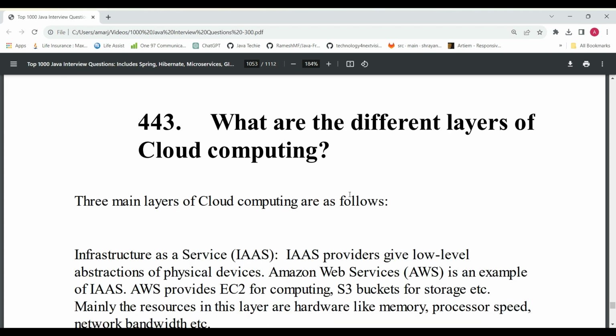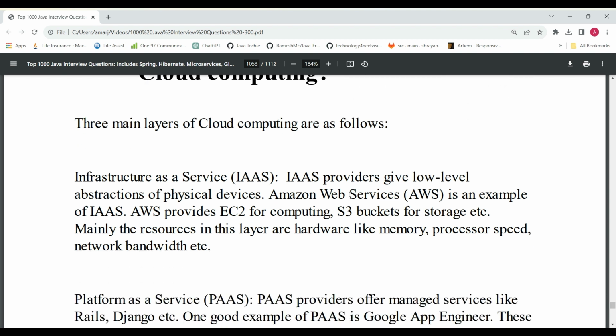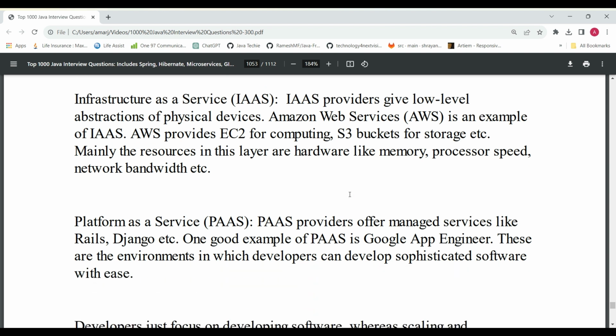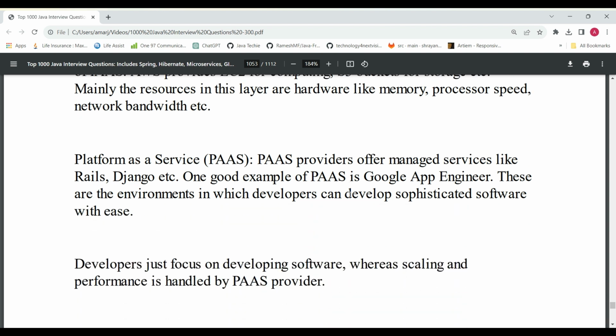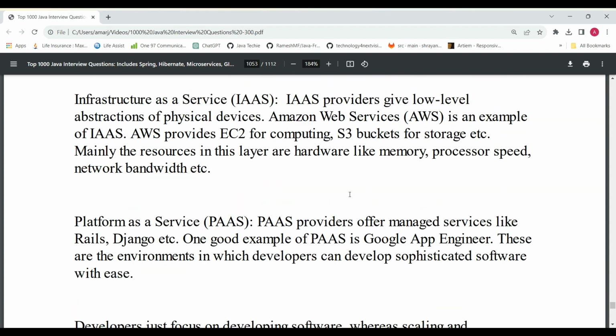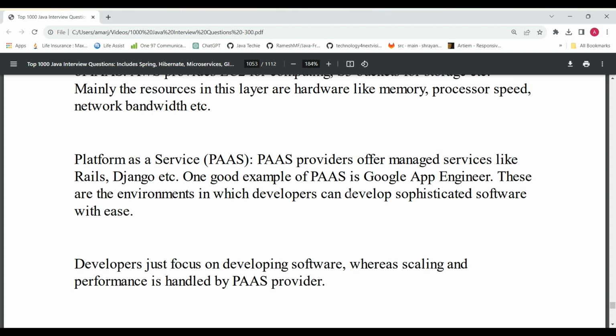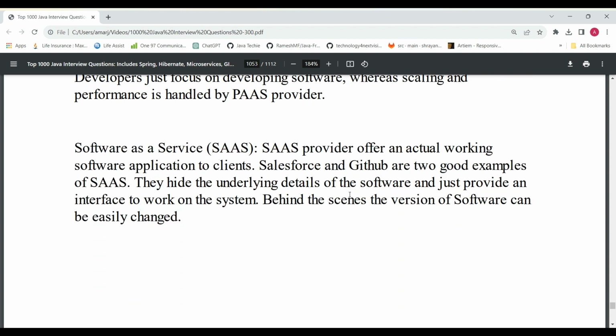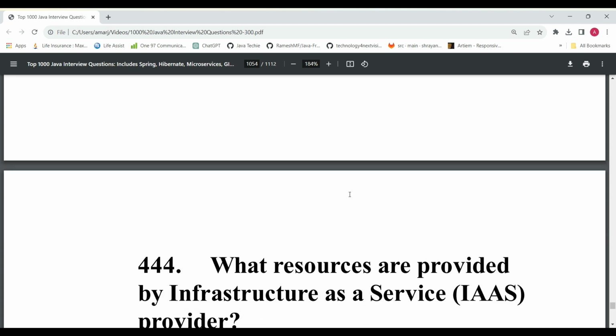And the next question is, what are the different layers of cloud computing? There are mostly three layers. Right now it's four layers. One is infrastructure as a service, IaaS, platform as a service, PaaS, and then software as a service, SaaS. So these are the three platforms. Right now one more, hybrid as a service, is also going on.